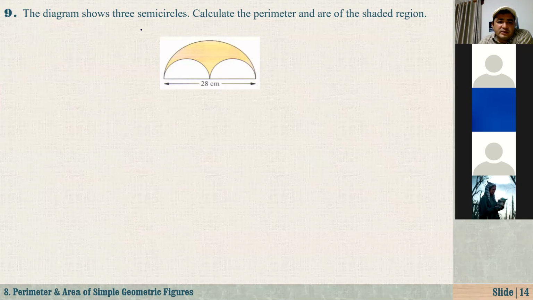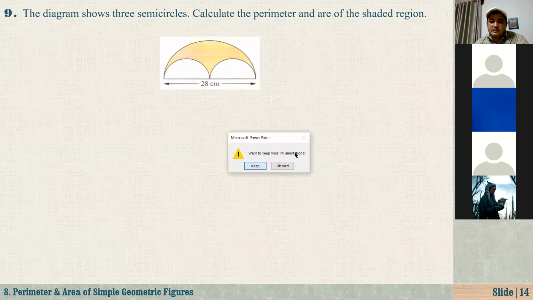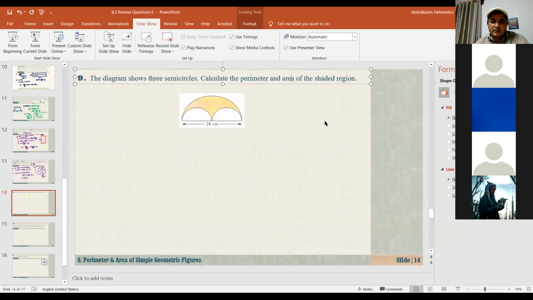The diagram shows 3 semicircles. Okay, as you see here, calculate the perimeter and area of the shaded region. Okay, let me correct this immediately. It's not A, it's area.